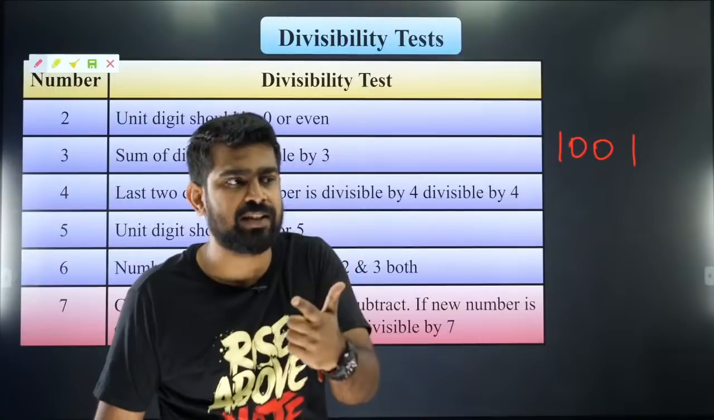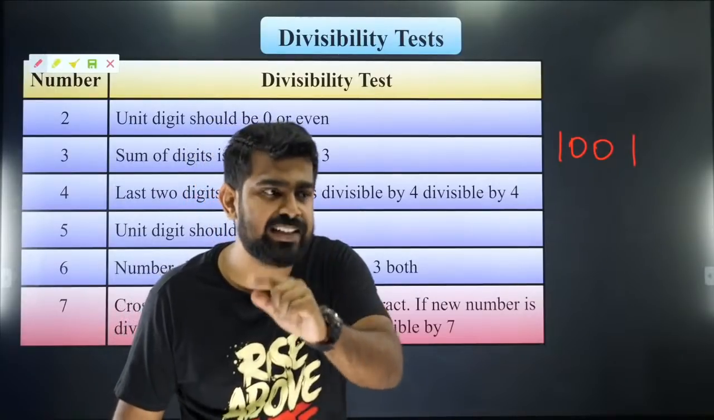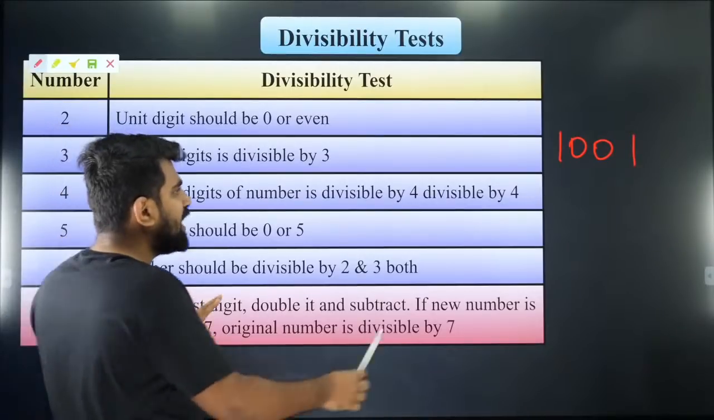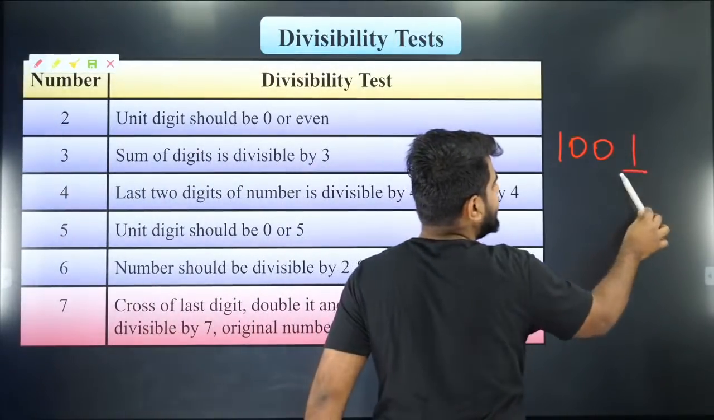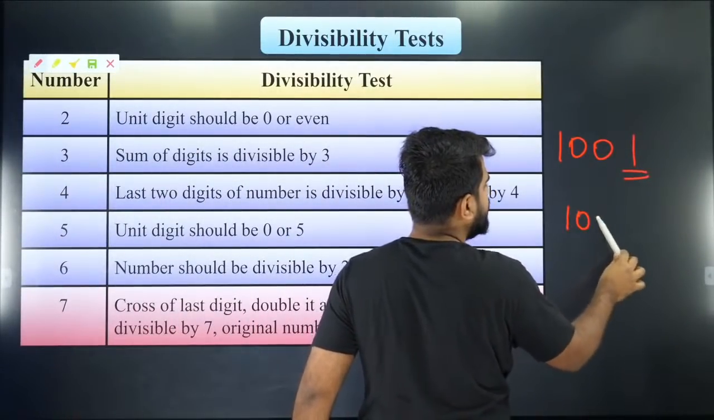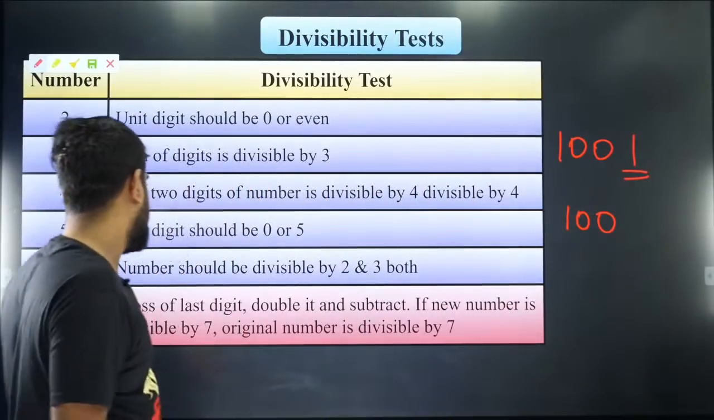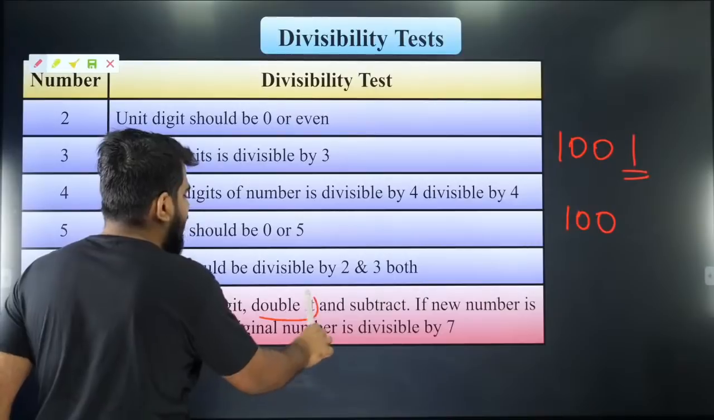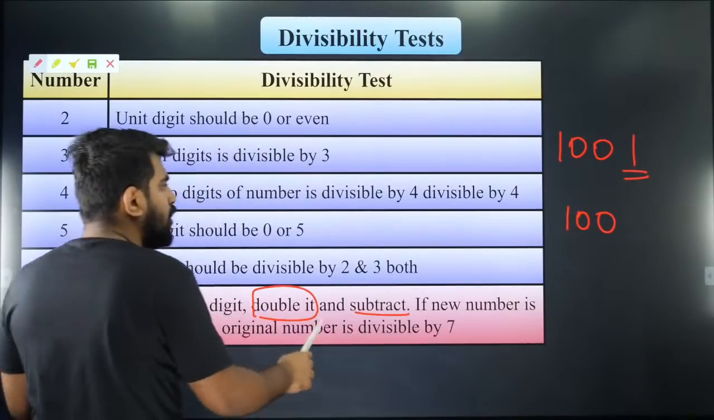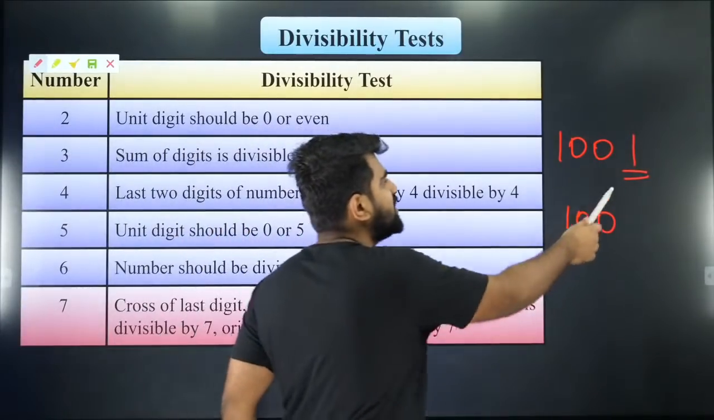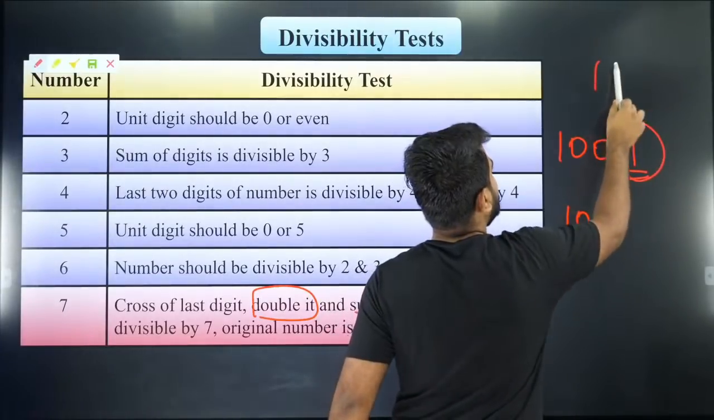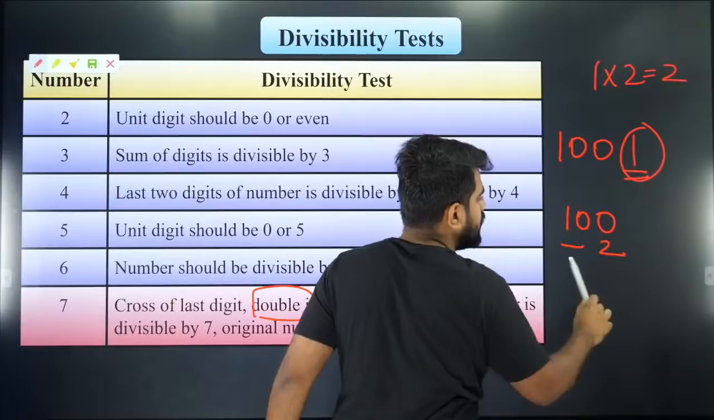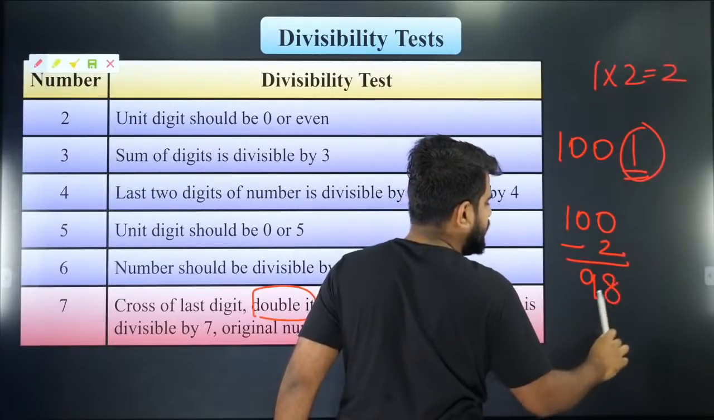So how do you check? That is what I'm going to teach you. Listen carefully. The way you check is, first remove the last digit. Forget the last digit. Now what do you have? You have 100. Now you will double the last digit and subtract it from what we have. The last digit is 1. So you double it and subtract it from this, so you will be left with 98.